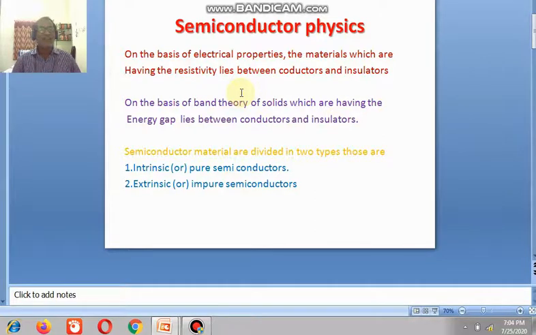These semiconductor materials are classified into two types. First one is intrinsic, also known as pure. The second is extrinsic, or impure.